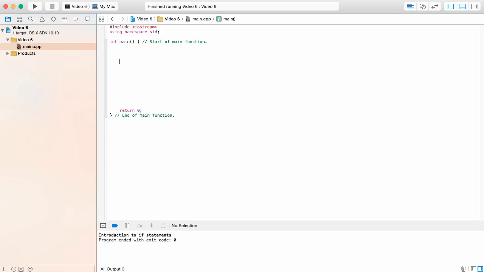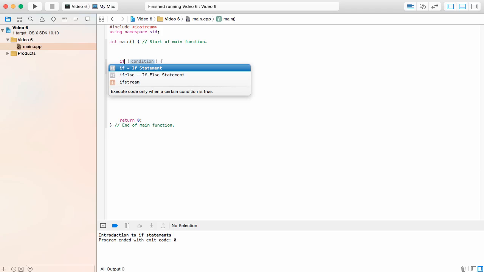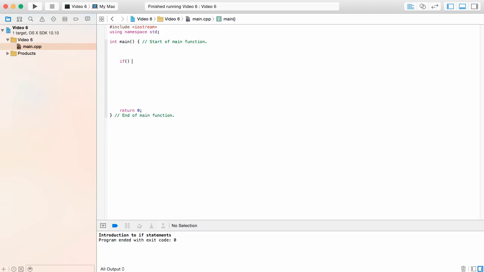So, to make an if statement, all you have to do is write the word if. Very simple. And then you see there it pops up "if condition", so you can put an open and close bracket, and if whatever you put inside those open and close brackets is true, then whatever is inside these curly braces that we're going to put here will be executed. So I can write "start of if statement" up here, and down here, "end of if statement", just so you guys can see what belongs to what.